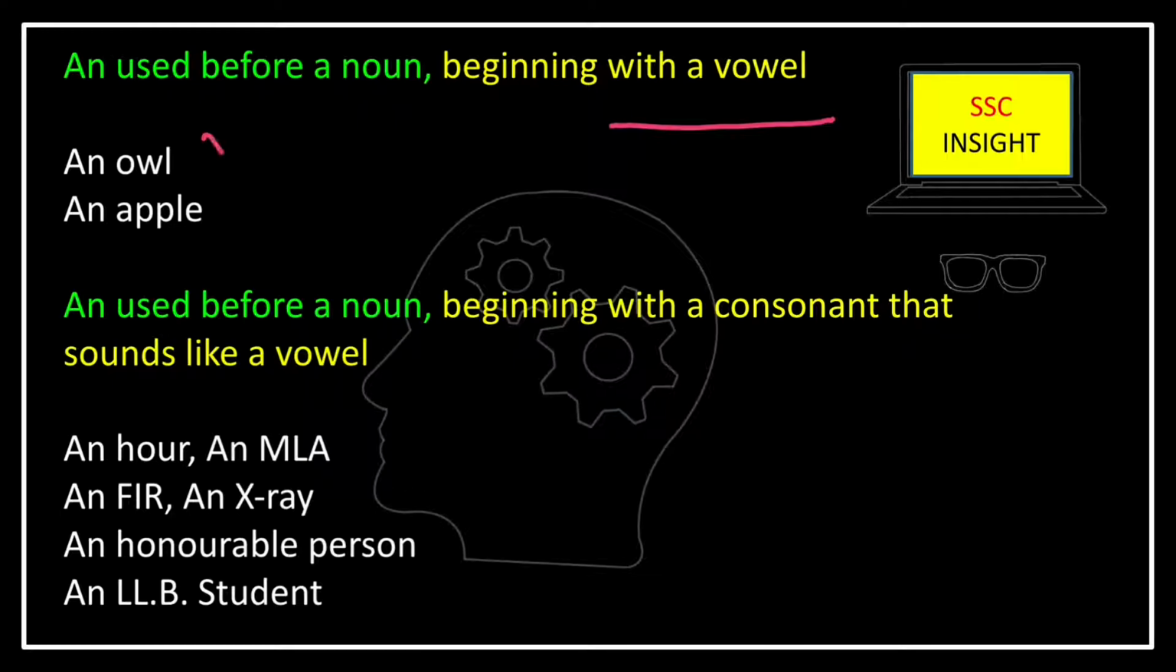Similarly, if the noun begins with a vowel, then an will be placed before noun. That is, an owl, an apple. But if the noun begins with a consonant but it sounds like a vowel, then an will be placed before the noun.